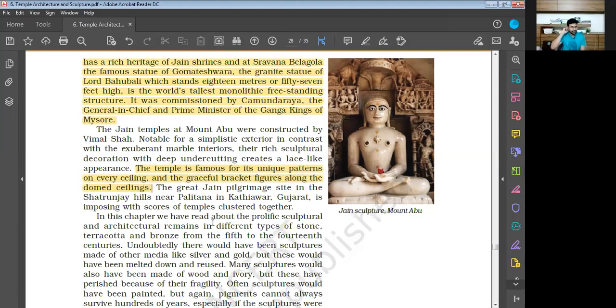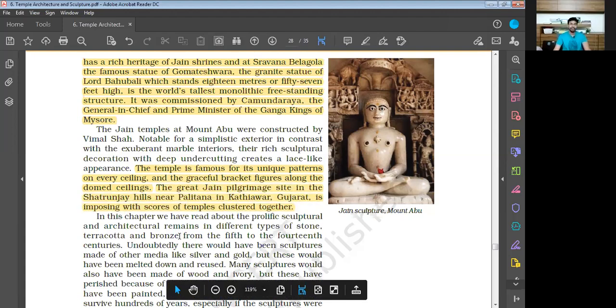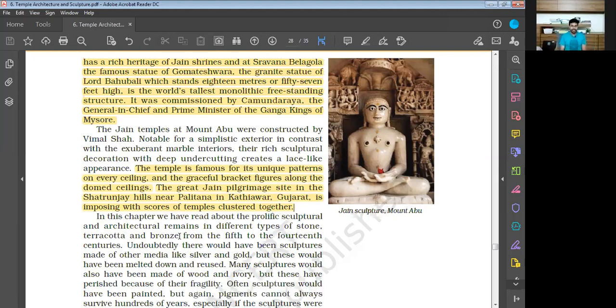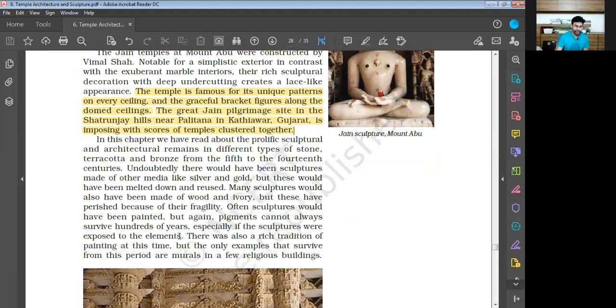The great Jain pilgrimage site in the Shatrunjaya Hills, near Palitana in Kathiawar, Gujarat, is imposing with its scores of temples clustered together. So this is again important information. They have given some information about the temples that we find in Gujarat.